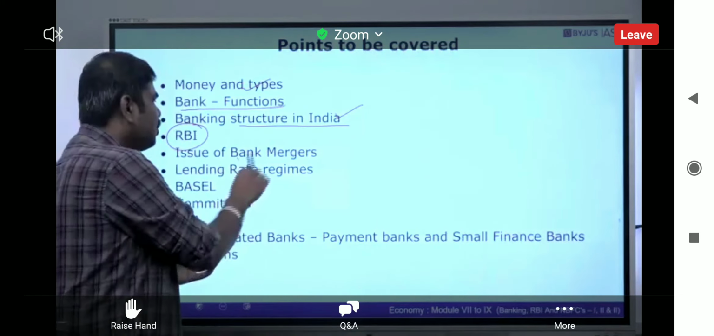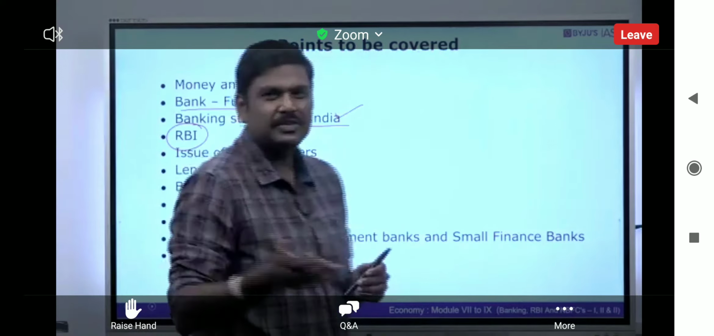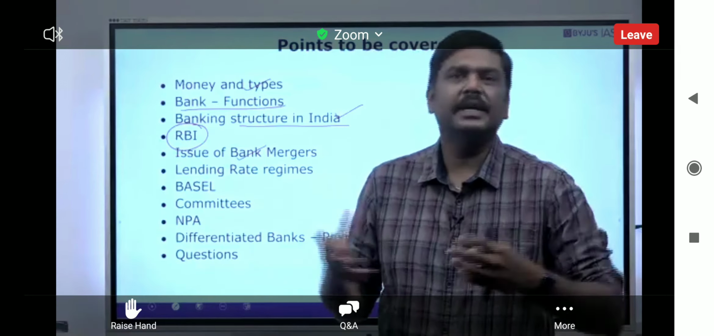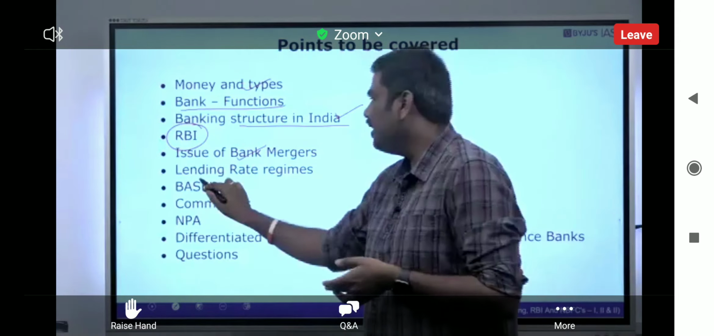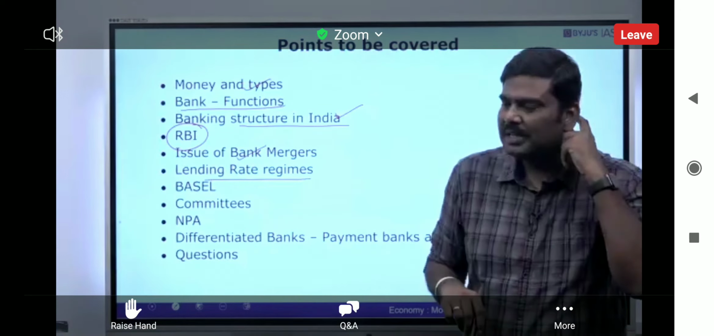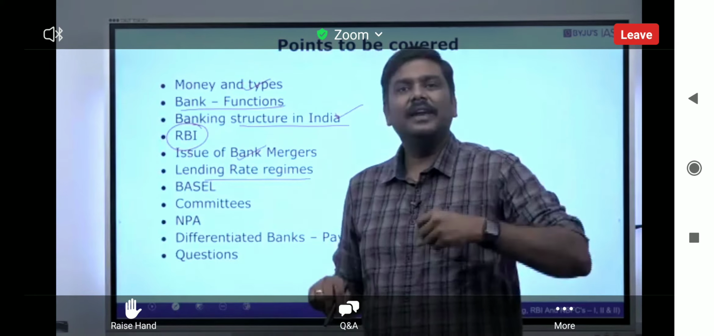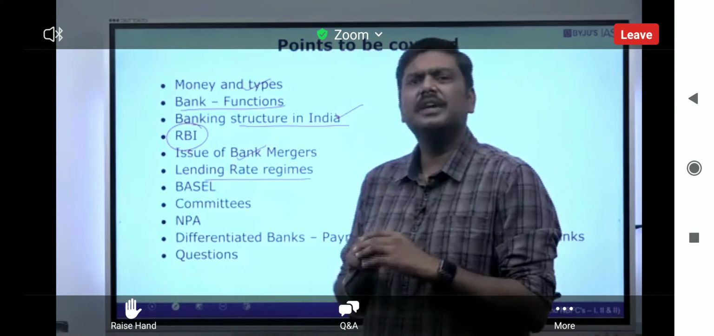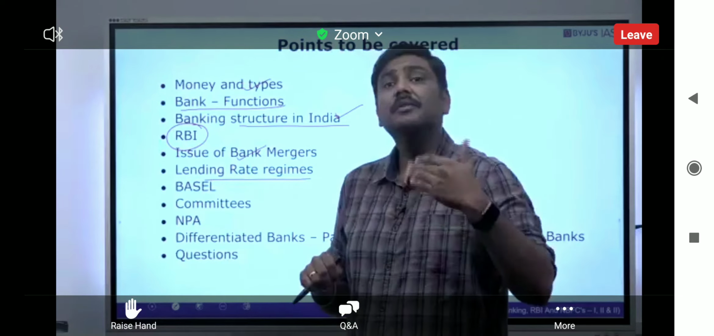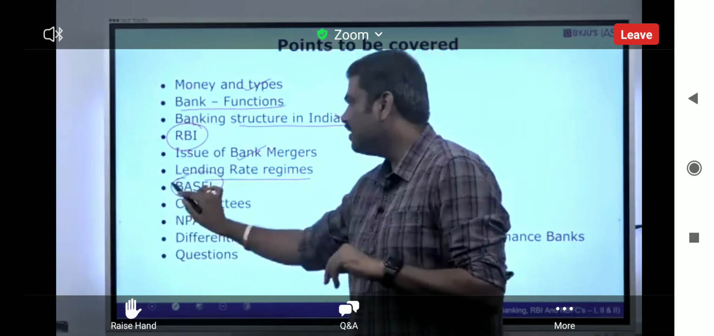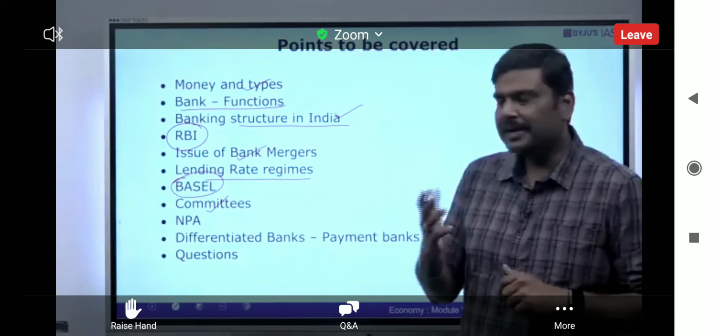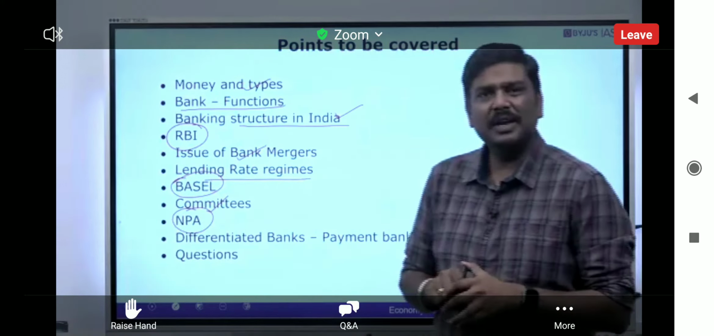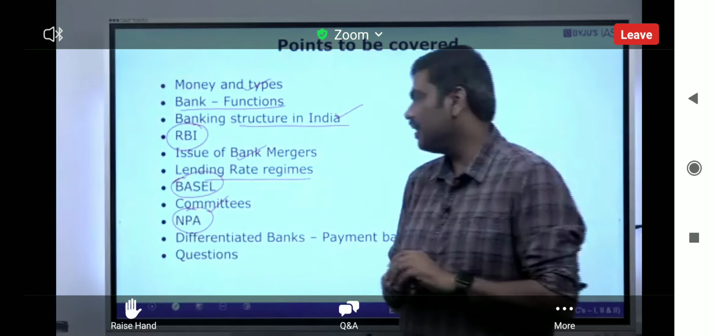Then the issue of bank mergers, the current affairs topic. Government of India has been proposing the bank mergers within the PSB sector. We'll discuss that. The lending rate regime. In recent times, there is a lending rate regime which is referred to as external benchmarking. So we'll discuss that. Very important from the context of prelims. Then the Basel guidelines, some of the committees related to banking. Then the current affairs topic of non-performing asset, NPA, in the banking sector.